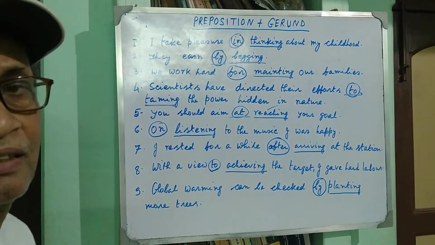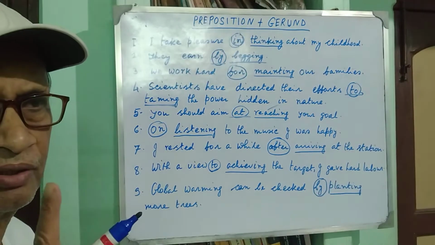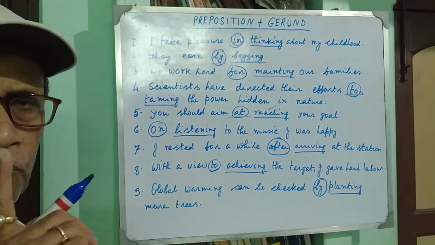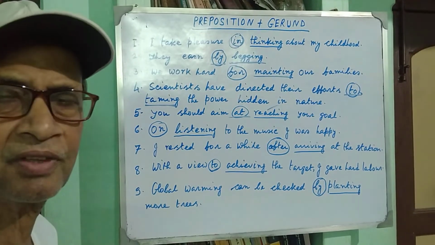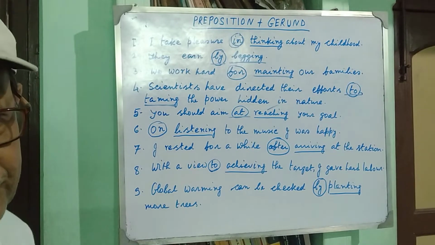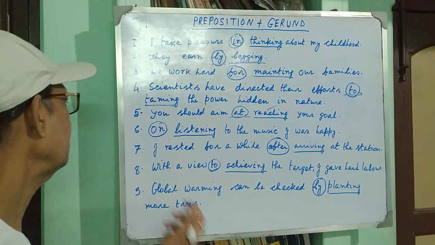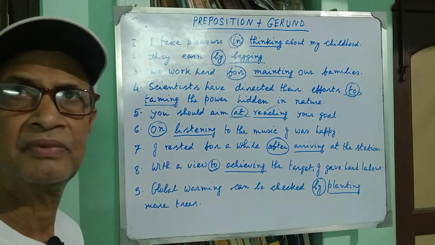And you see that in all of these sentences, I have used only one finite verb. So all these sentences are the examples of simple sentence. Clear?